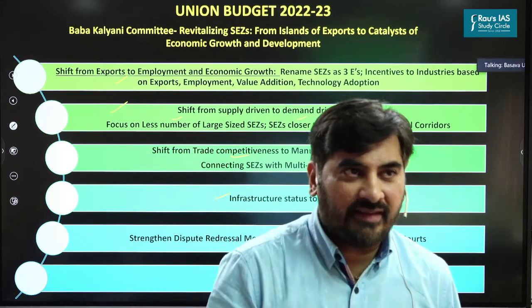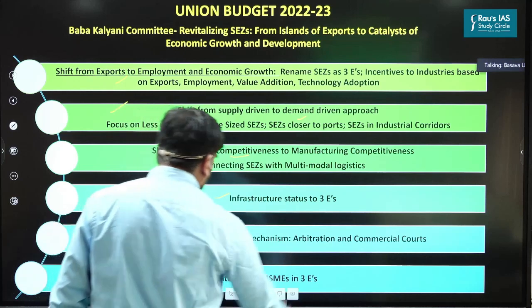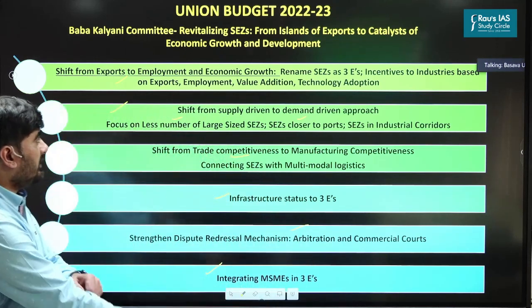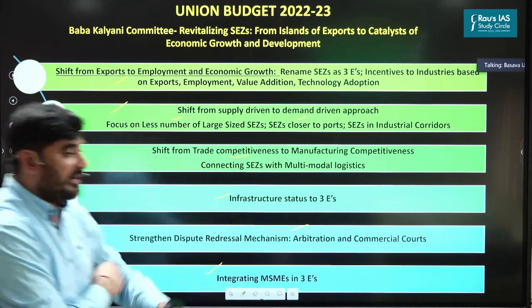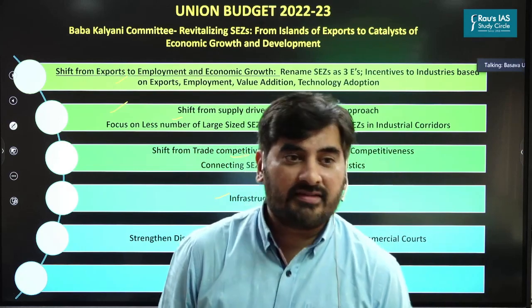To strengthen the dispute redressal mechanism, we have to set up arbitration and commercial courts. And lastly, we have to integrate MSMEs into the 3 E's, that is, economic and employment enclaves. So these are the things which you must understand.